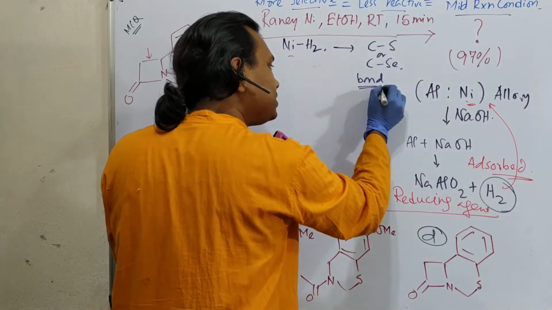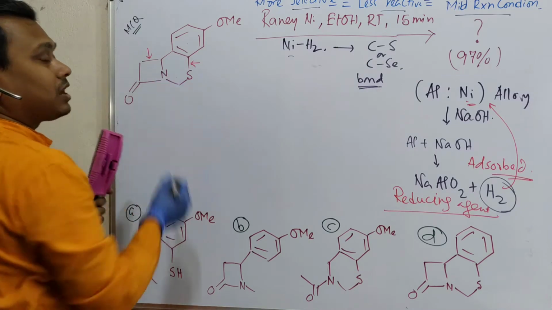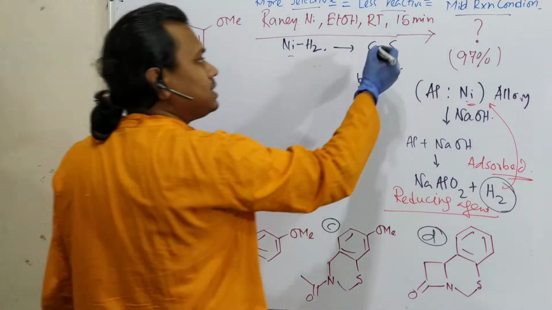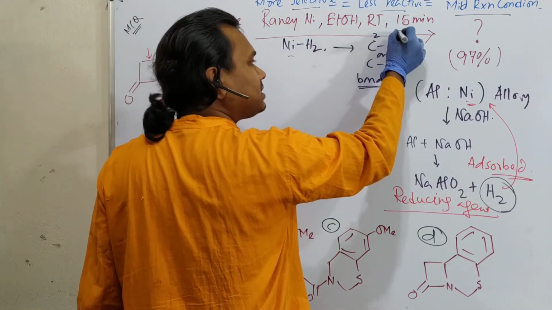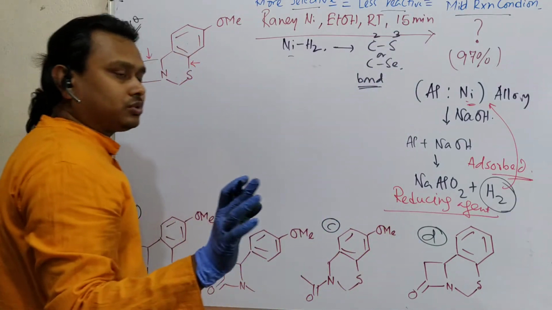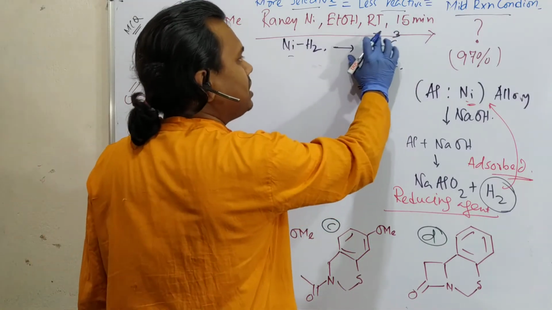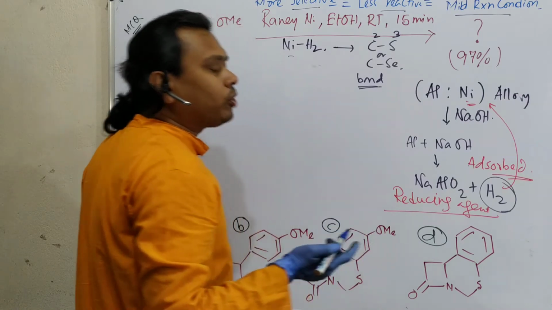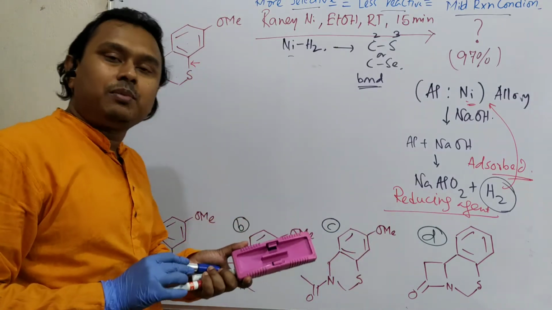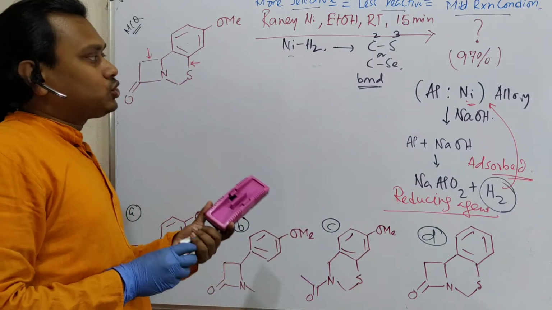Why are they selectively reduced compared to carbon oxygen or carbon nitrogen? Because this is a second row element, this is a third row element. In case of selenium, it's fourth row. Leave it, not part of this problem. So improper overlapping, or you may consider the overlapping of the orbitals is less. That's why, point number 1.